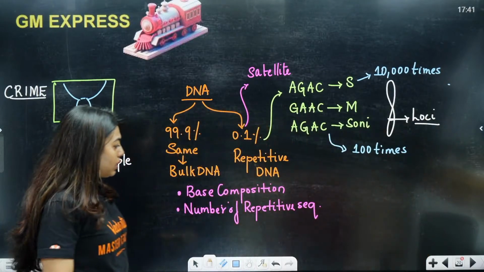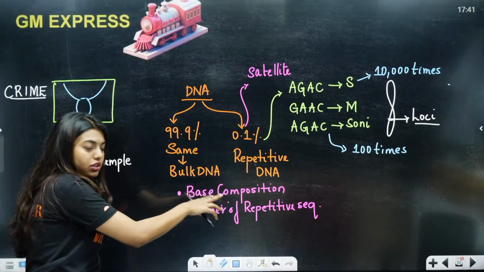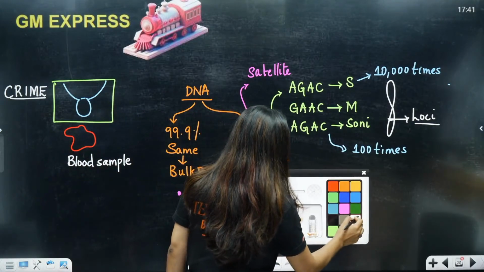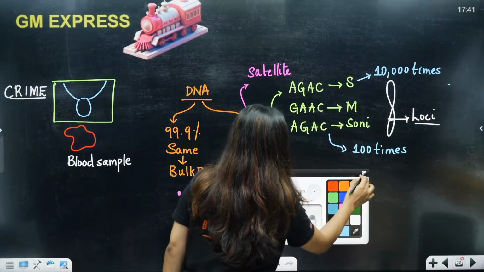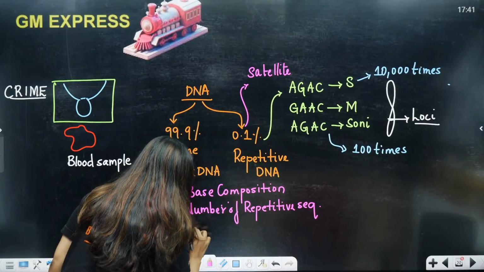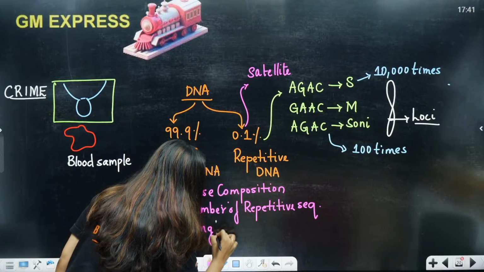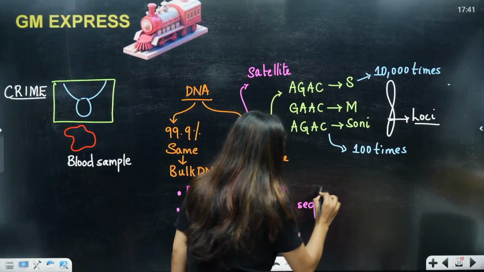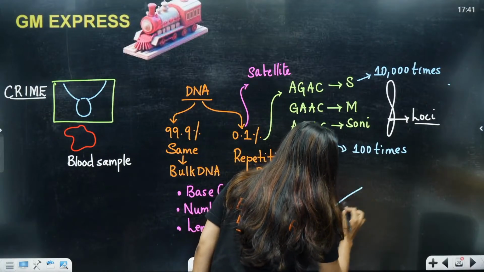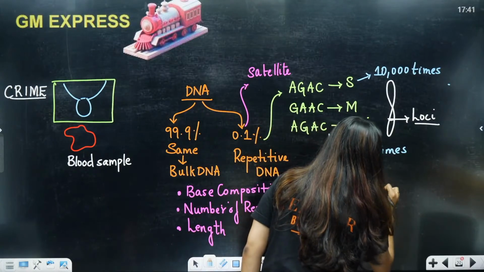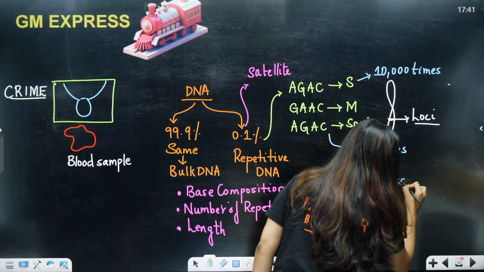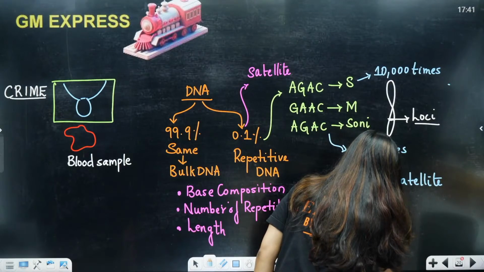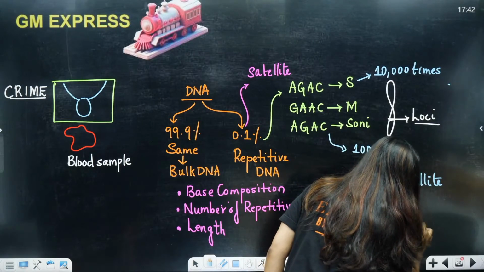Now listen here, depending on the base composition, depending on the number of repetitive sequences and the length of the sequence, we can categorize these satellite regions into two categories. What are the two categories? Mini satellite regions and microsatellite regions.